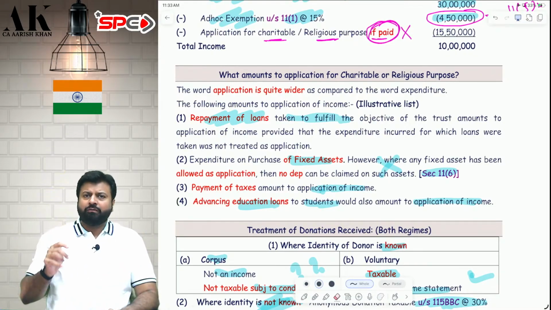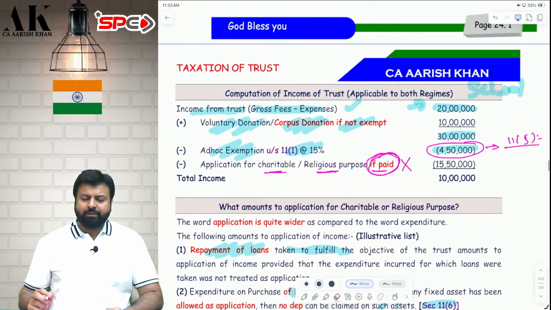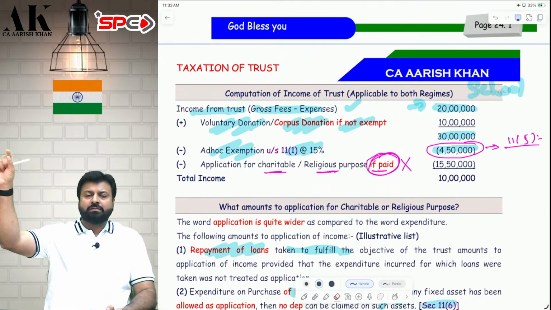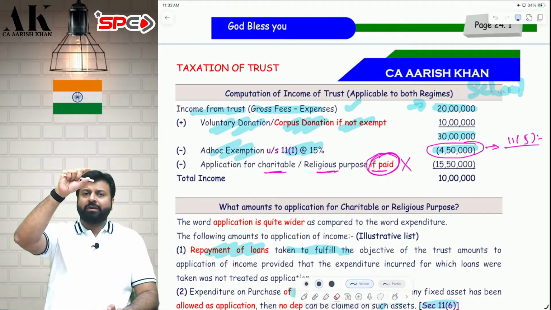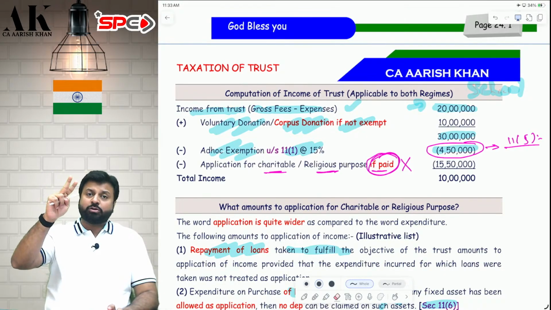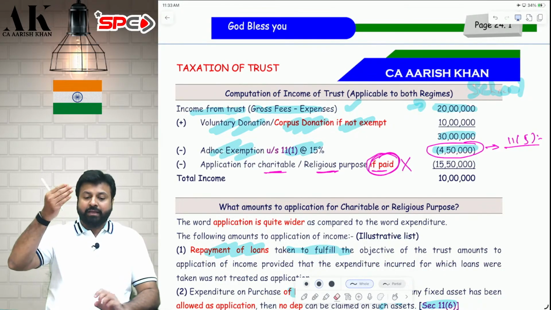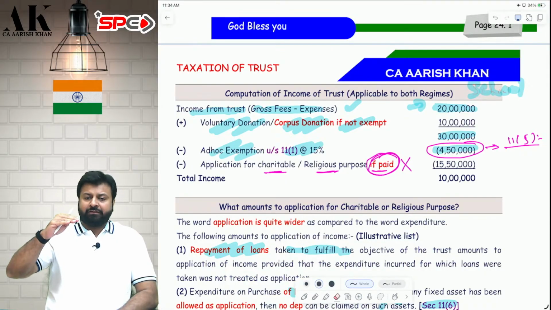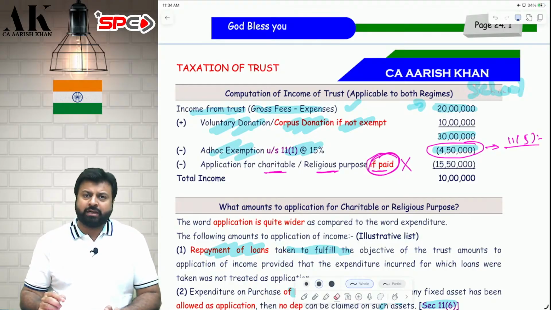So, how will you go with the statement? With the statement, you will first write down all the incomes, then you will add voluntary donation, plus corpus donation if exempt. Then you will reduce the 15% flat exemption. And then you will reduce your application for charitable and religious purpose.